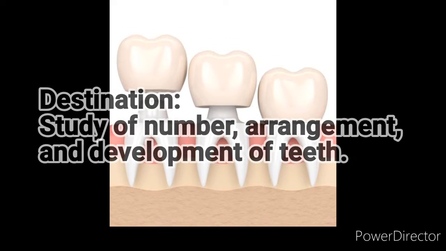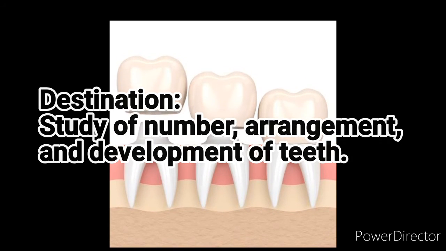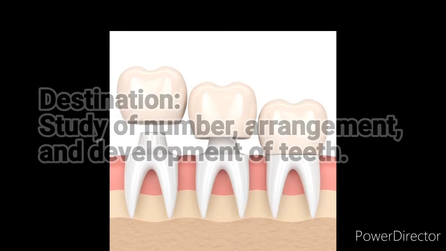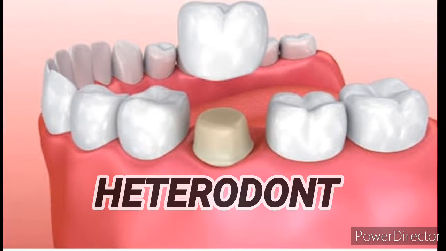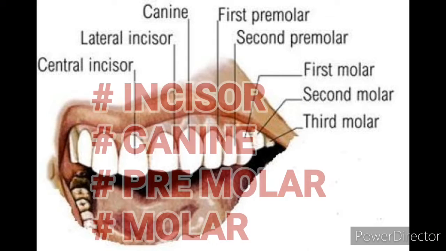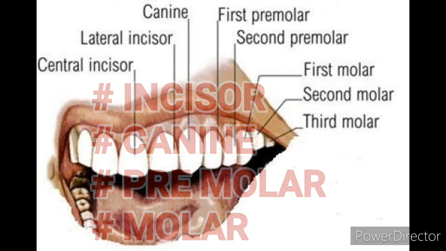Dentition is the study of teeth with respect to their number, arrangement, development, etc. Dentition in human beings is heterodont. Four types of teeth, incisors, canines, premolars and molars, are seen in human beings.